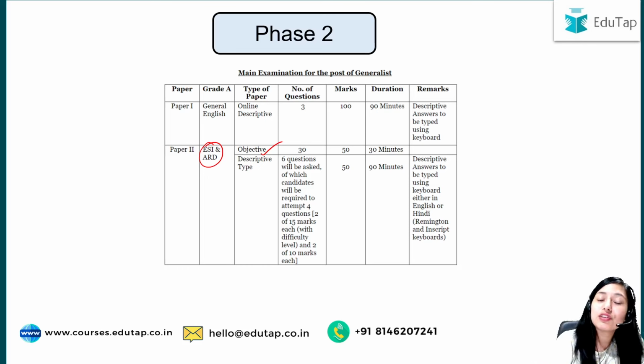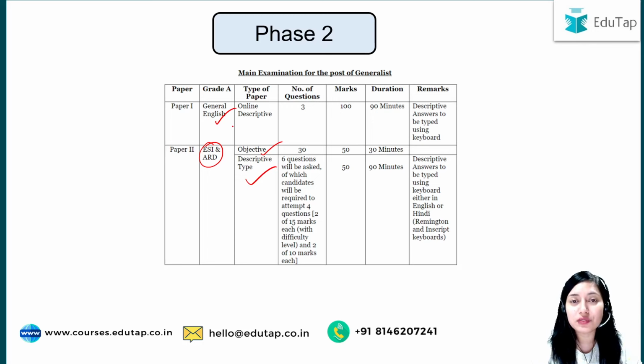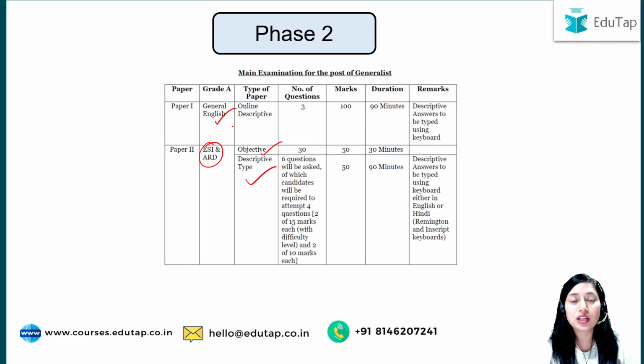Then next thing which you have to focus on is on descriptive writing, be it for general English, be it for ESI and ARD. ठीक है, you have the conceptual knowledge, but how to write down that conceptual knowledge whenever the question is asked and whenever you are asked to write down about that topic in 200 to 600 words. So that is a very new thing for you and that is a different component I would say for phase 2 that you have to focus on specifically, right?